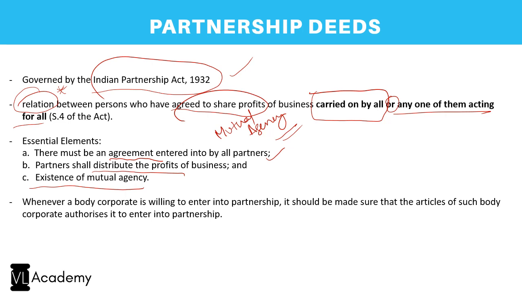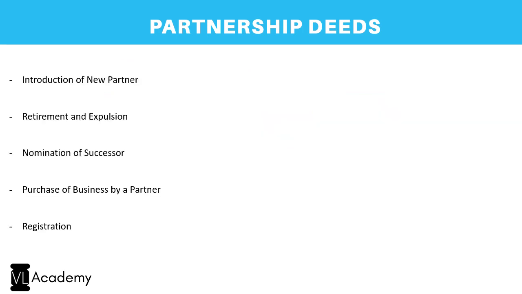Now, in case a body corporate wants to become a partner, usually a partnership firm is only between two living persons, but even a company, a corporate person, can still enter into a partnership firm, into a partnership. However, subject to the condition that its articles empower it to enter into a partnership. So that has to be looked into.